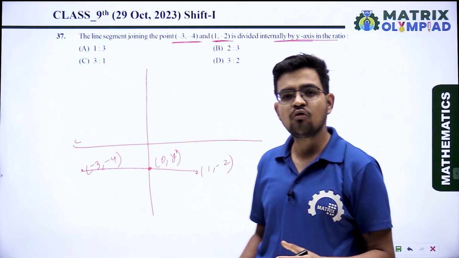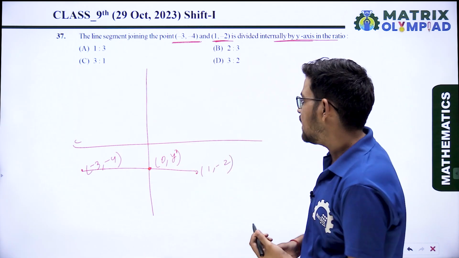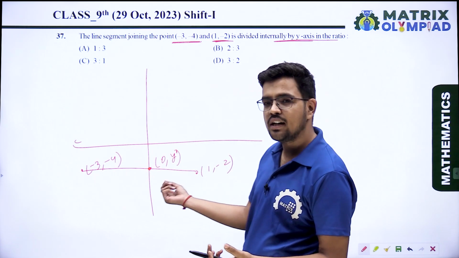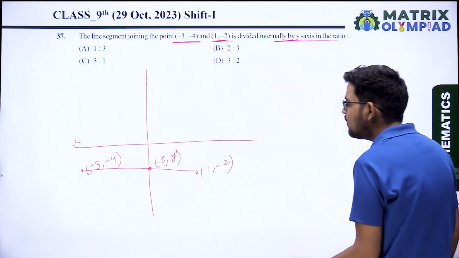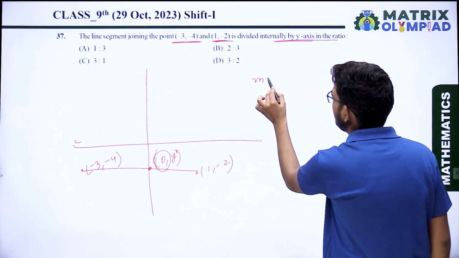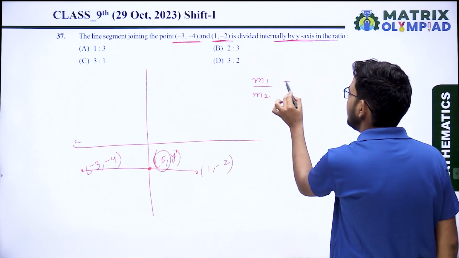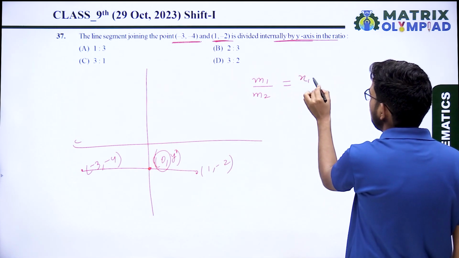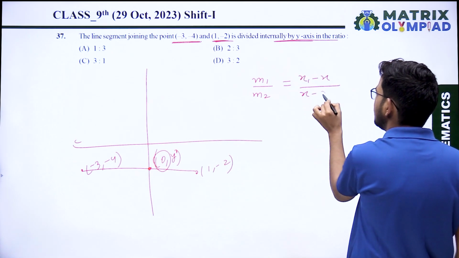So we have to find the ratio. For the ratio, only the x-coordinate is sufficient. So how will we get the ratio? The x-coordinate is 0. So if the ratio is m1 upon m2, then it can be given as x1 minus x upon x minus x2.